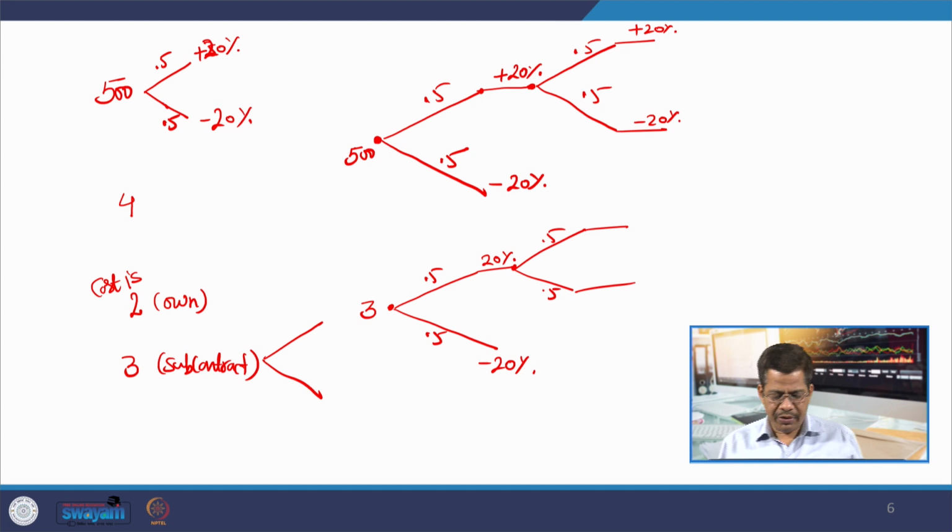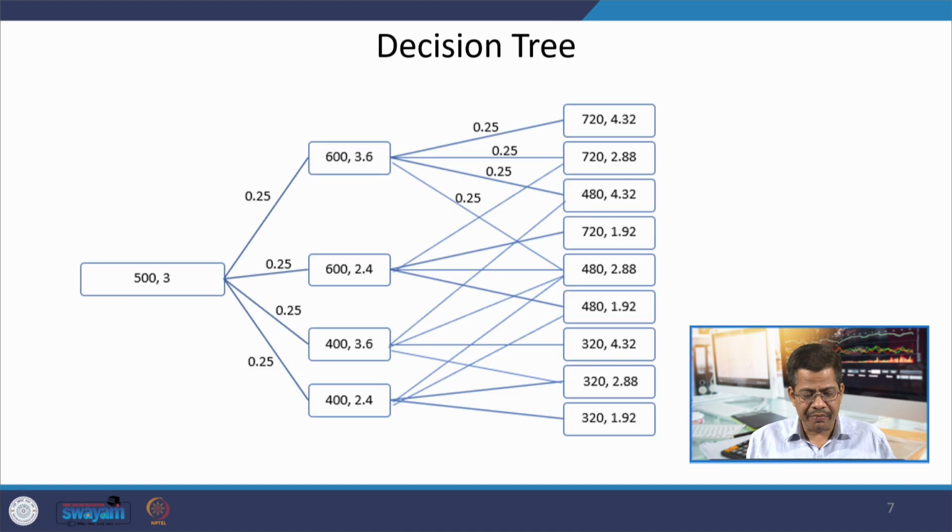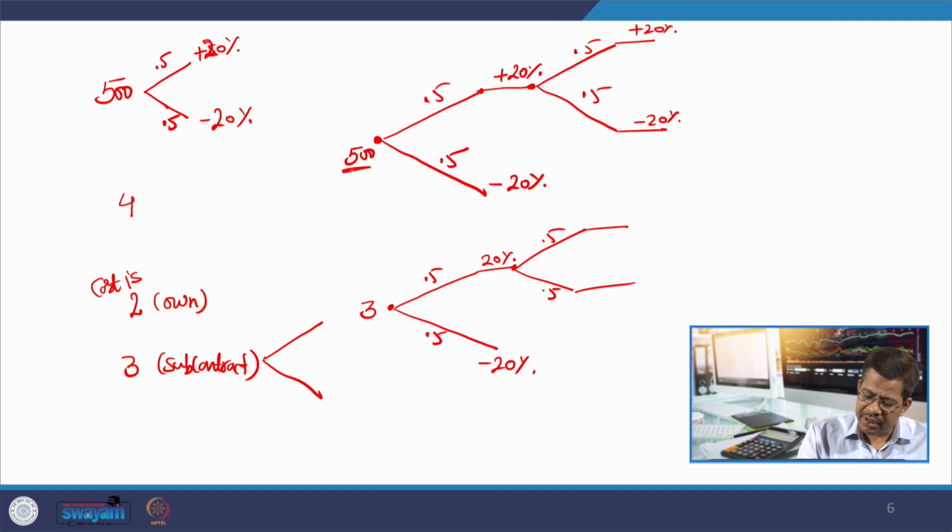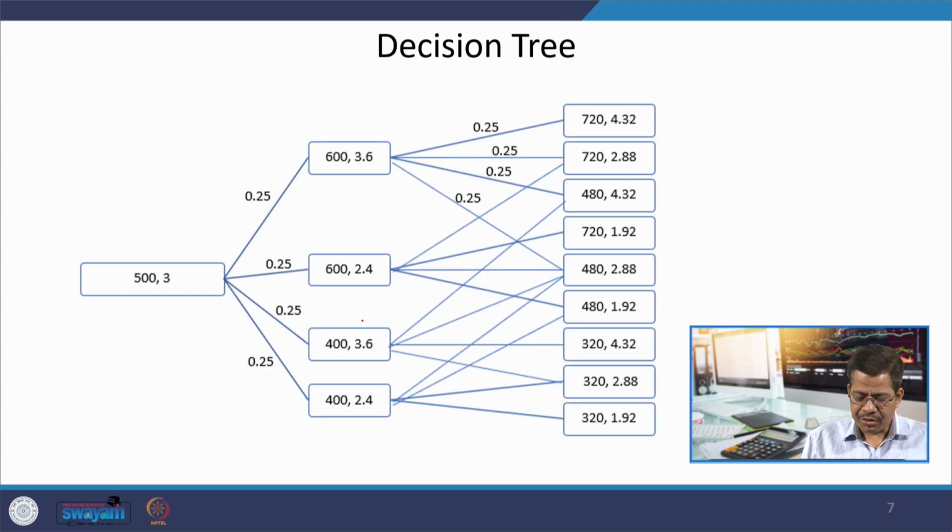Now, we need to put all these information in a single decision tree diagram, and let us see what is the shape of that decision tree diagram that comes here in front of you. We have two variables, one is this 500, another is this 3. So, we are starting with this 500, 3 in the beginning. 500 is demand and 3 is price of the spot market.